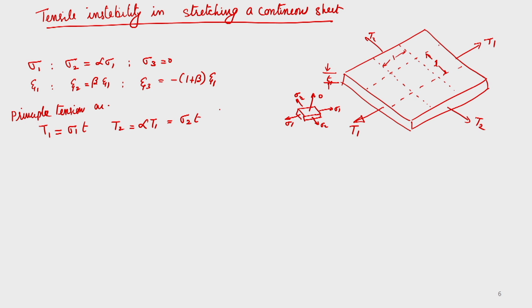We can write this as equation 6 and equation 7. These are the states of stress in this sheet. Under these circumstances, what are the conditions for local necking?